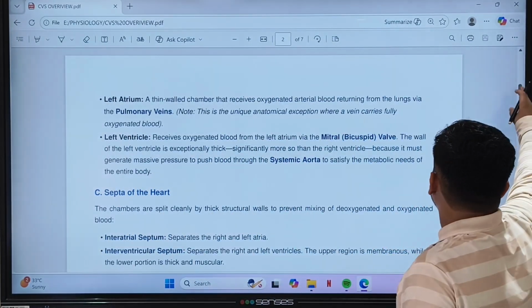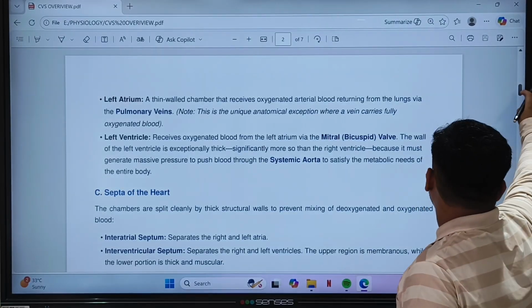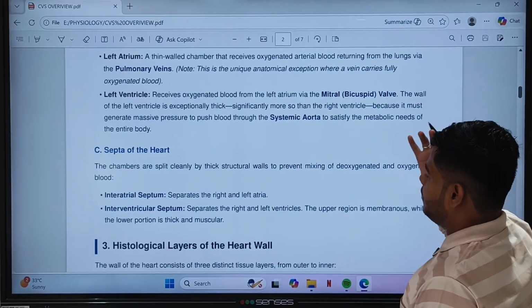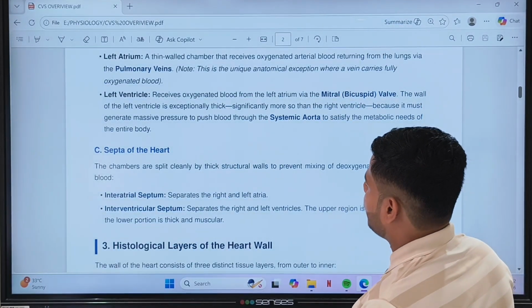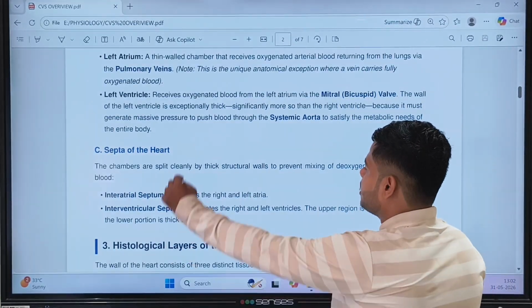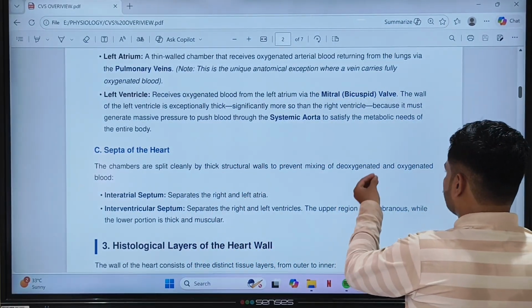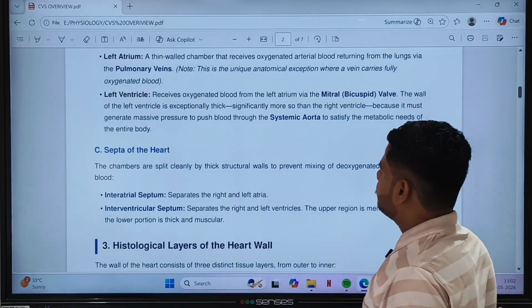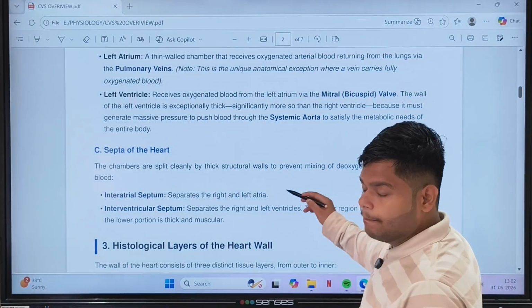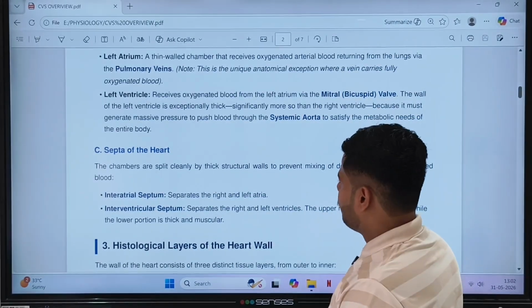Now the septa of the heart. Septa means the divisions between the walls of the heart chambers. The chambers are split cleanly by thick structural walls to prevent mixing of deoxygenated and oxygenated blood. So what is the purpose? To prevent the mixture of oxygenated and deoxygenated blood.